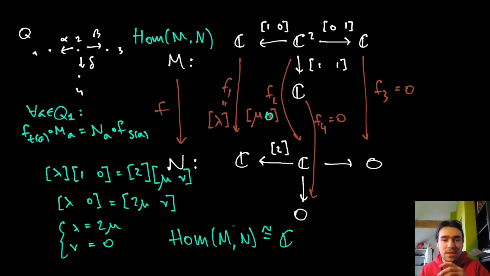The last thing I will say is that a morphism that always exists is the zero morphism, which would be here like picking 0 for lambda, which would force mu to be 0, and then all of the maps are just the zero maps. That always exists. By exists, I mean that choice will always yield a valid morphism of representations, but it's not particularly interesting because it always exists. And so it's a valid morphism, but we'll often leave it out for simplicity.